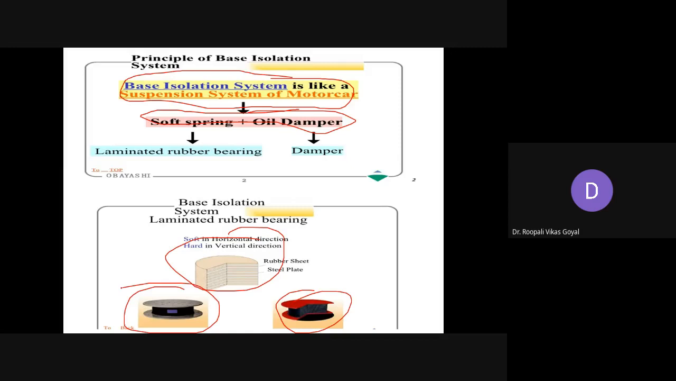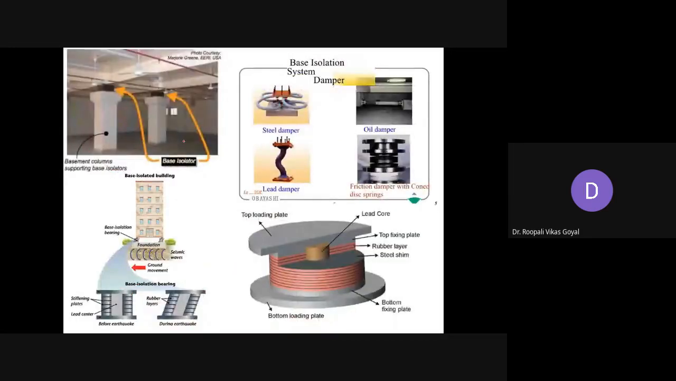Here a few figures will show you how base isolators can be provided to isolate your building from the foundation. So these basement columns are supporting the base isolator. These base isolators can be very useful at the time of an earthquake. They will move, and that will save the upper part of your building. These are the different types of dampers which can be used at the base of the building. And this is the internal arrangement, showing how they are responsible for absorbing the shocks and vibrations during an earthquake.